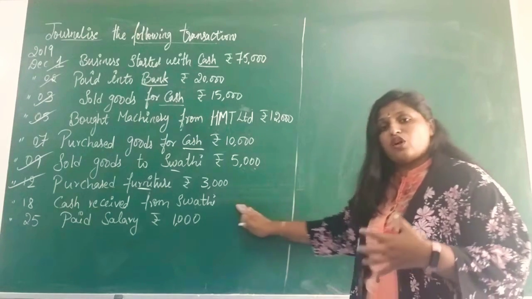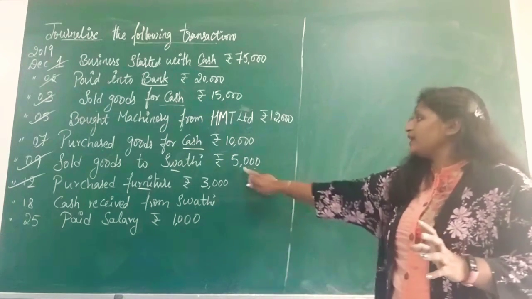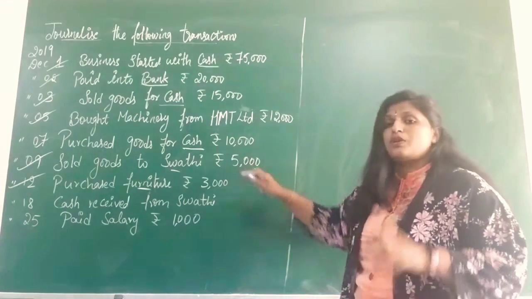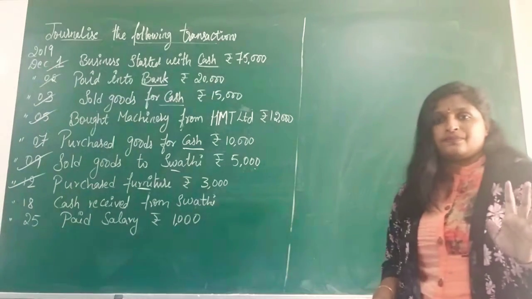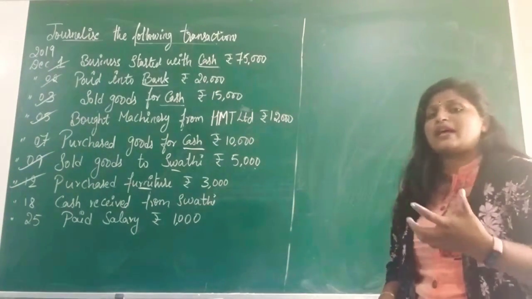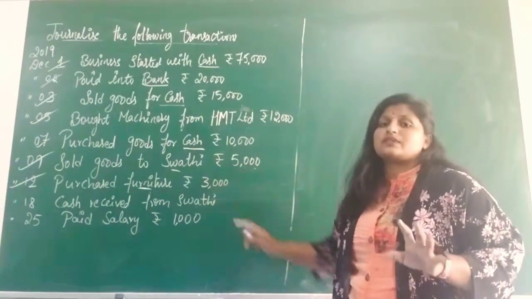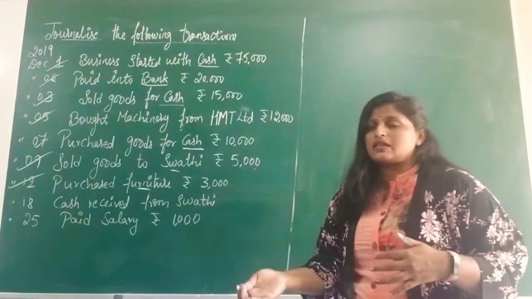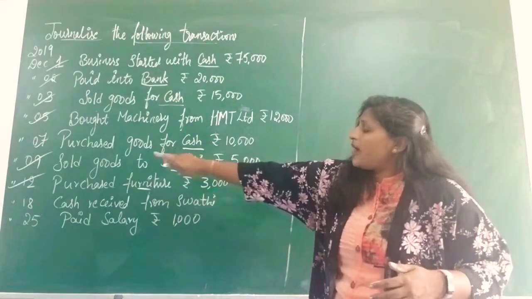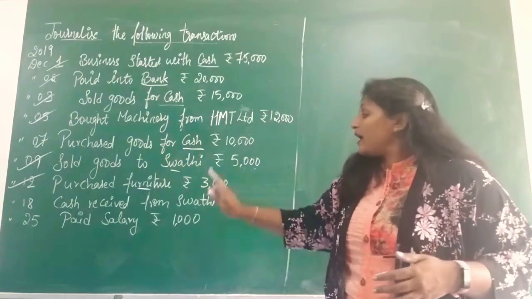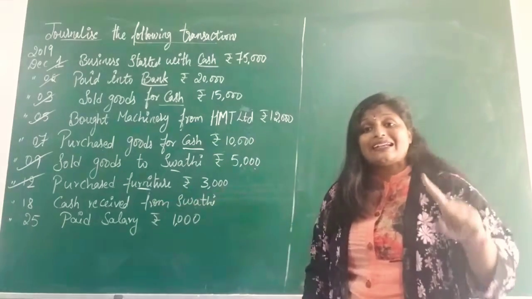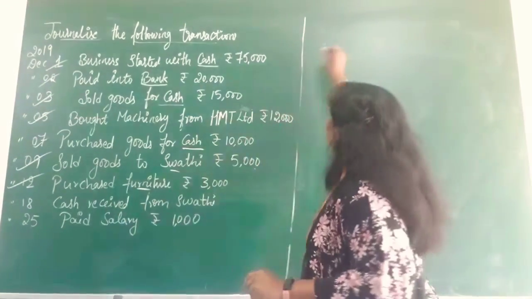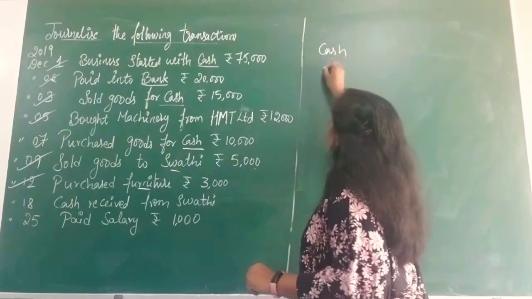They have not given the amount, but we have to write 5,000 in the amount column because these two transactions belong to the same person. Same entry, that is the same transaction, belongs to goods and the same person. Understood? Since it is a credit transaction, they are paying at a later stage. So this transaction happened on 9th December and we are receiving cash on 18th December. Got it? So here the two aspects are cash and Swati.